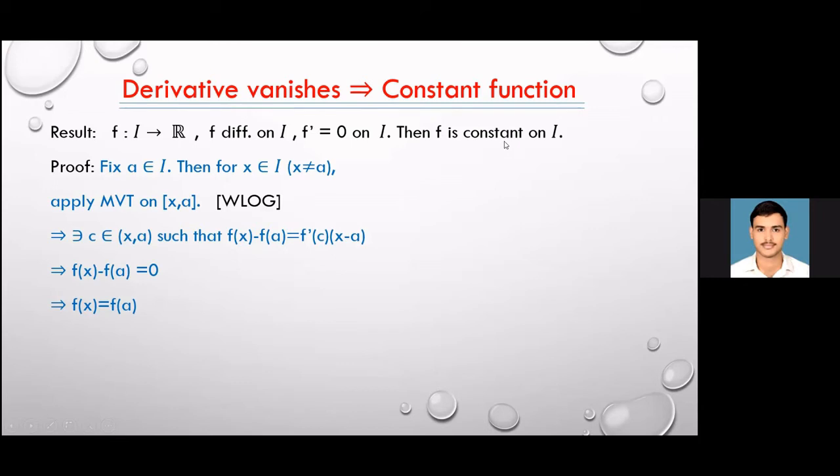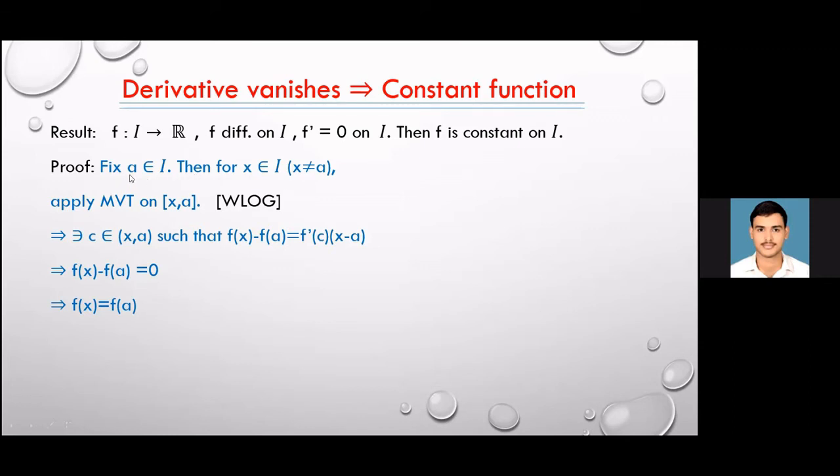f is constant. See, in the 12th standard classes, what was the basic definition of a constant function? It says that the value of the function at every point is the same. So in the similar way, if we take a point of the domain and we show that at any arbitrary point the value of the function is equal to the value of the function at that particular point, then the function is constant.